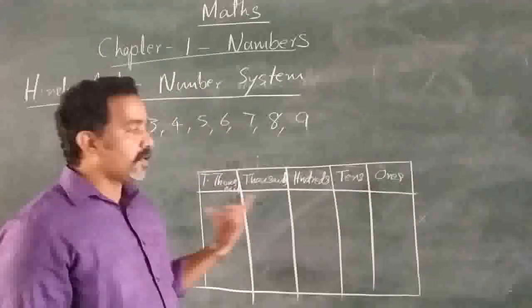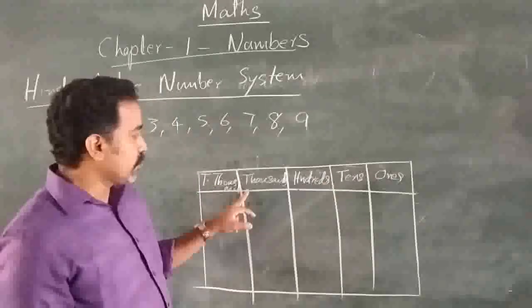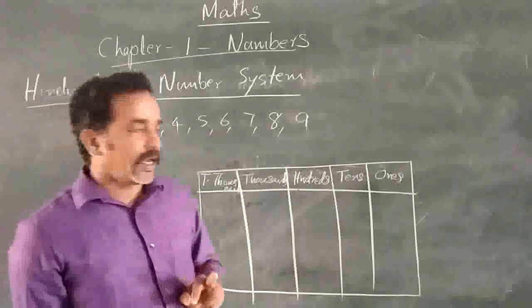This is the Indian place value system: ones, tens, hundreds, thousands, 10,000s, like that.